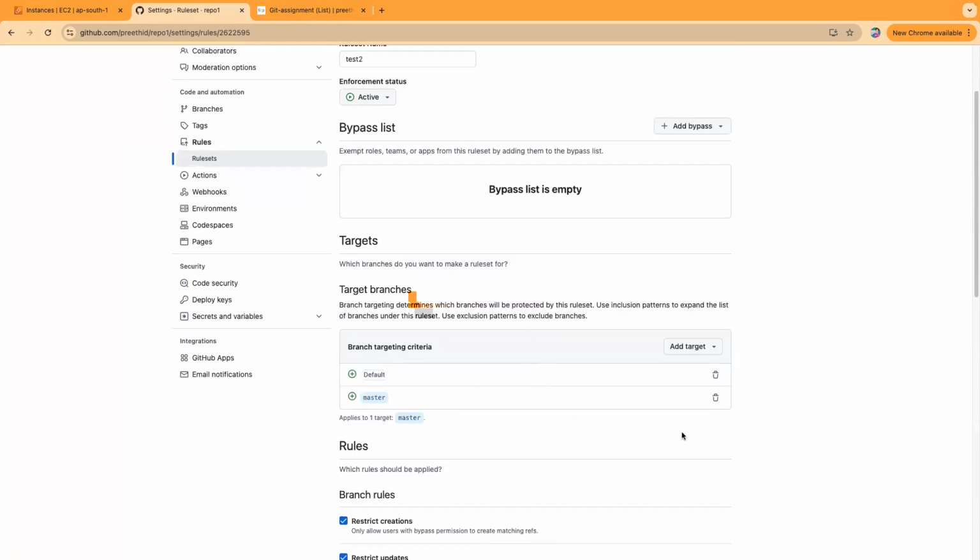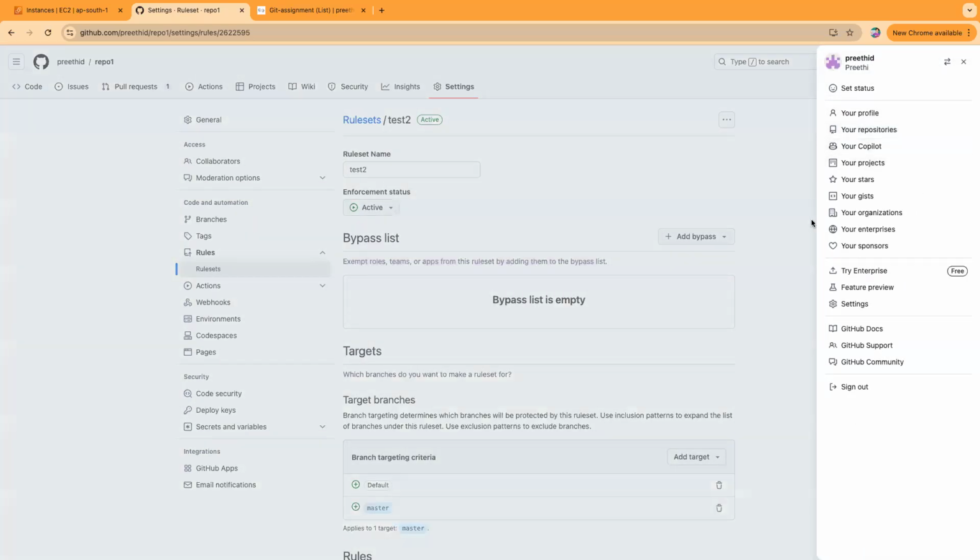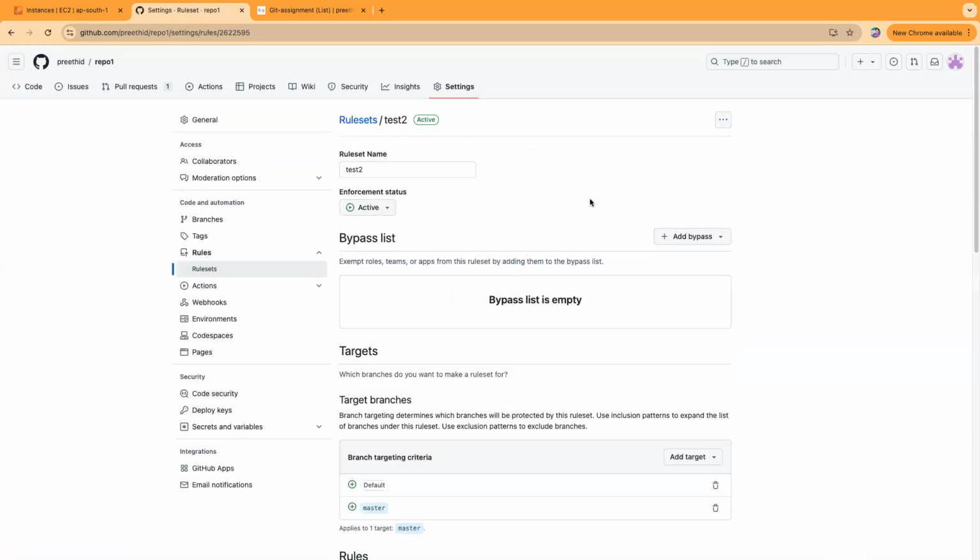Targeted branches. Preethi, is it possible to create users and then log in as a user and check all these things, raise a pull request and see whether the pull request is coming to the main admin? You can do that. You should have multiple accounts here. You can try doing it. Create multiple users and add those people who can approve.